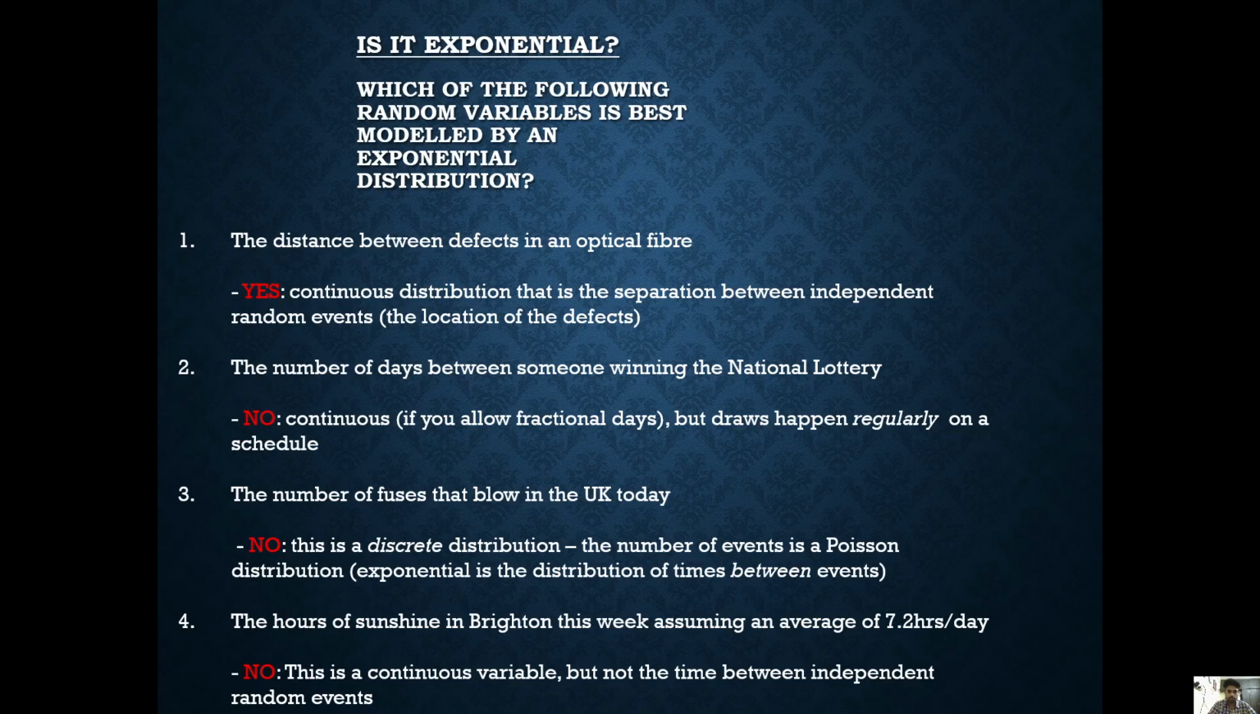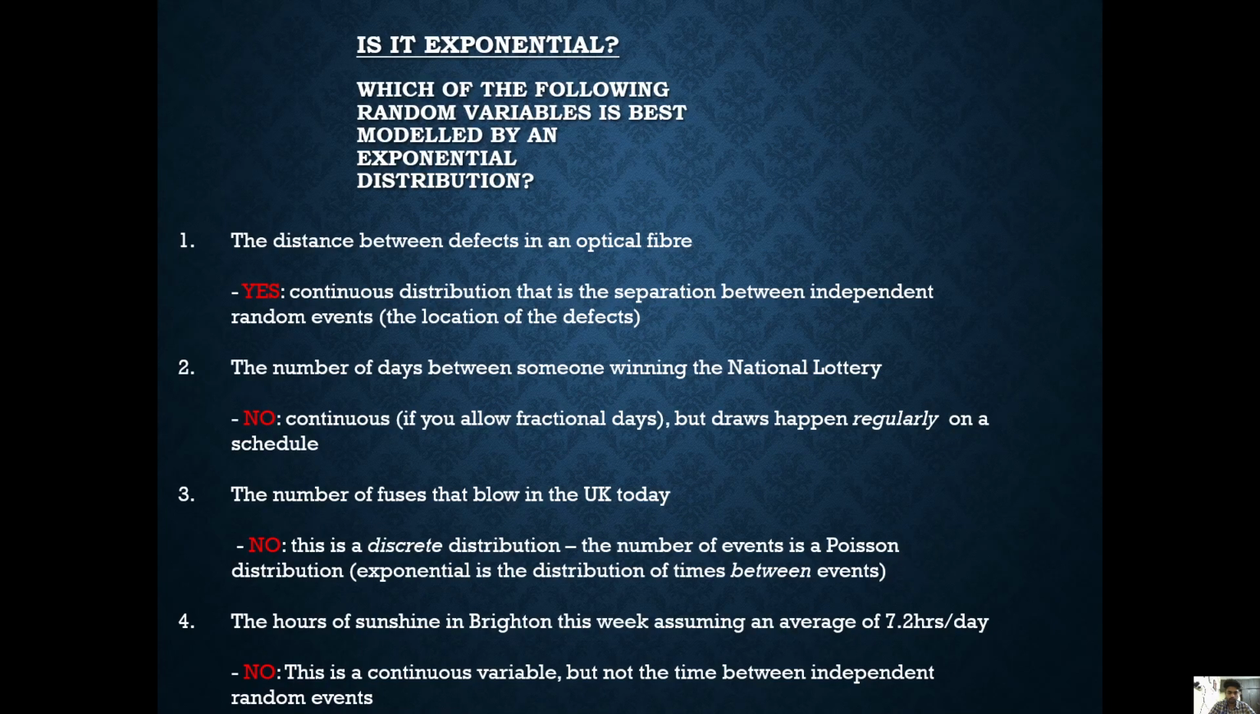Is it exponential? Which of the following random variables is best modeled by an exponential distribution? The distance between defects in an optical fiber. Yes, continuous distribution, that is the separation between independent random events, the location of the defects. The number of days between someone winning the national lottery. No, continuous if you allow fractional days, but draws happen regularly on a schedule.